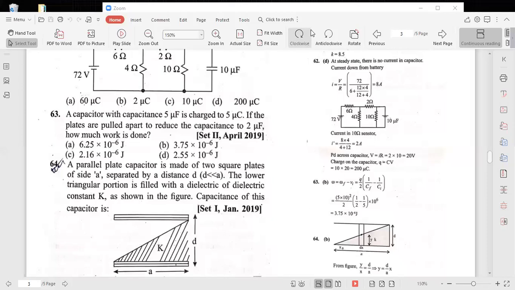Okay. Next, you see the next problem. You read the 63rd problem. Sixty-third. You have to say how we can do.